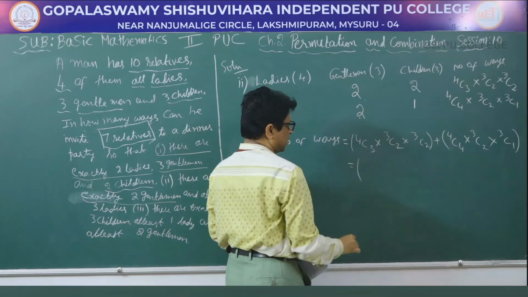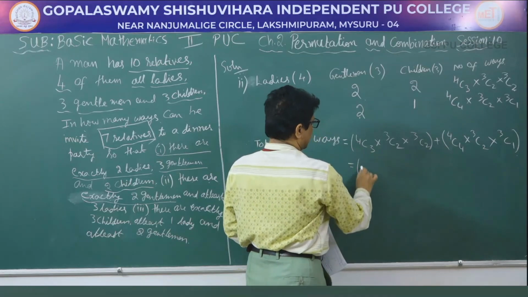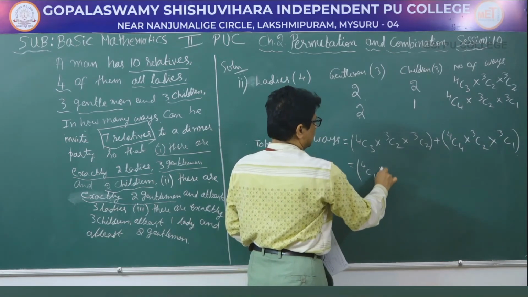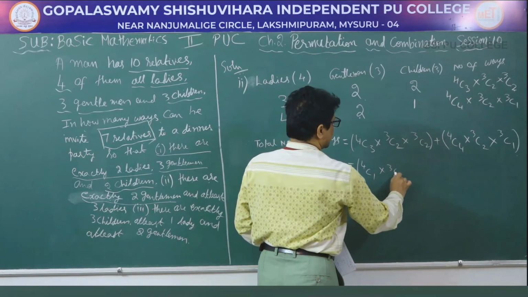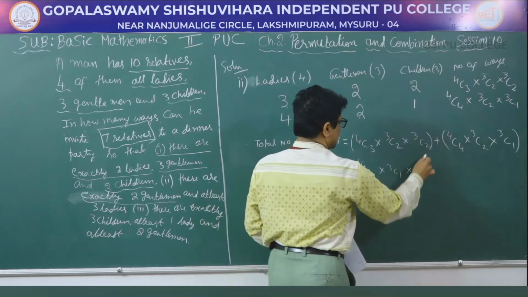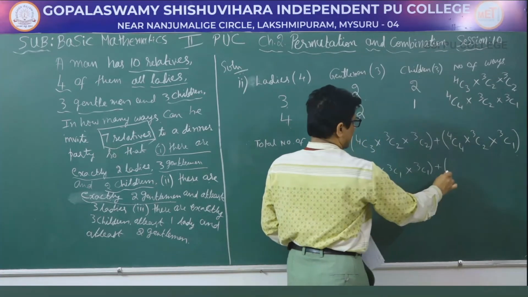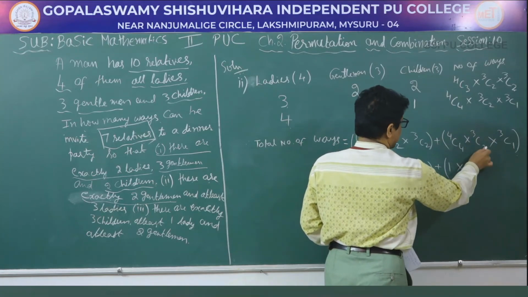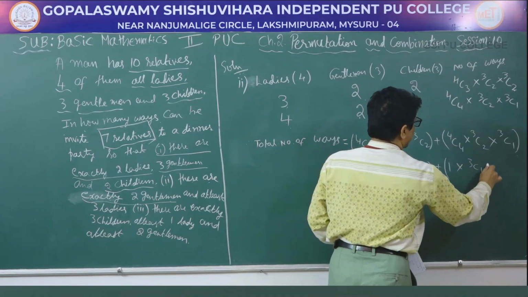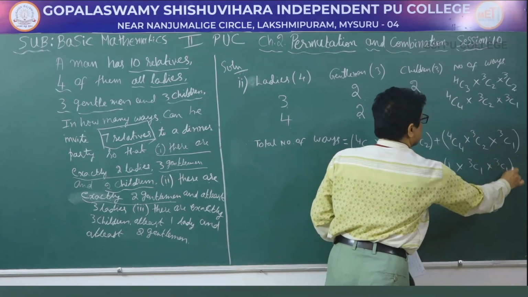So that will be equal to 4C3 is nothing but 4C1, 3C2 is nothing but 3C1 into 3C2 is nothing but 3C1 plus 4C4 is 1 into 3C2 is 3C1 into 3C1.